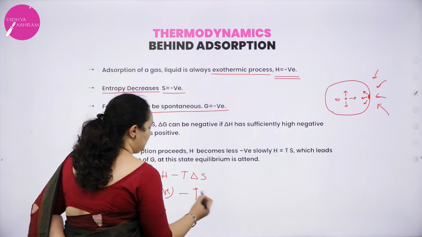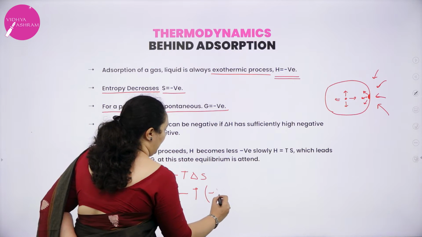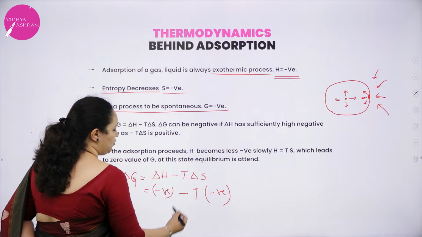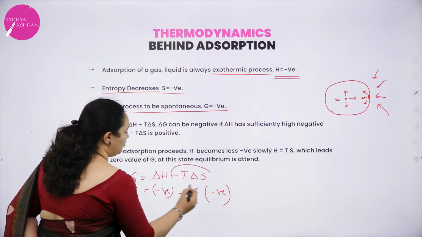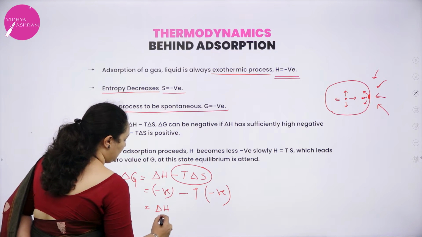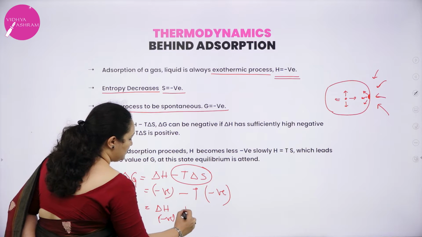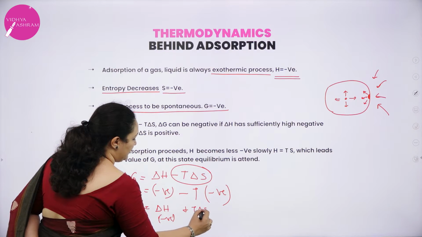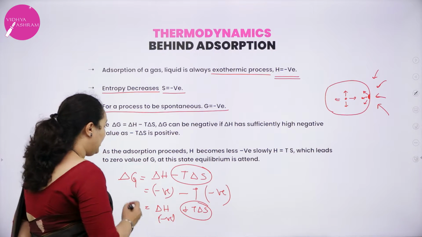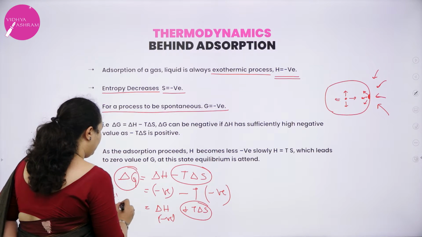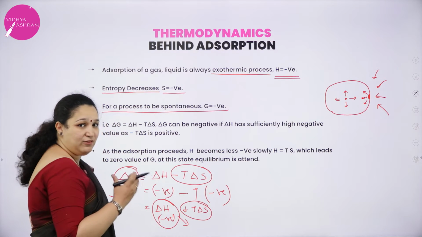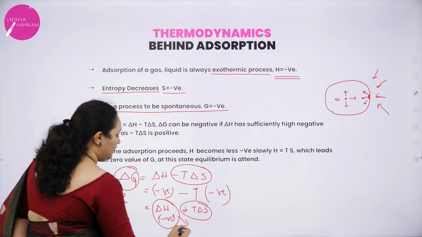Temperature, any room temperature I will take, and delta S also is negative. Minus into minus will become plus, so you get delta H, a negative value, and the T delta S term becomes positive. So, if delta G has to come negative, the negative value of delta H should be really very high.